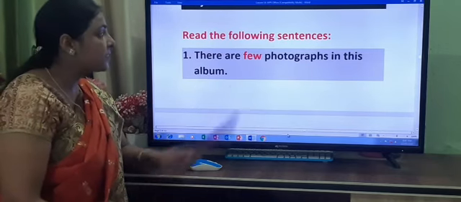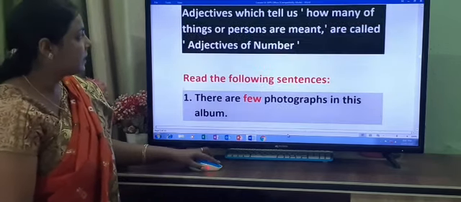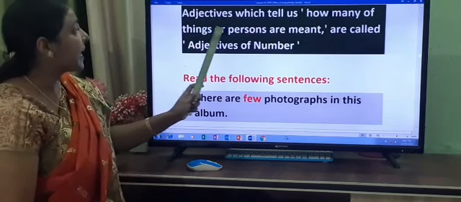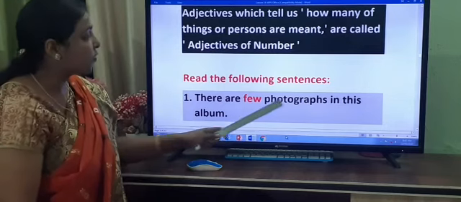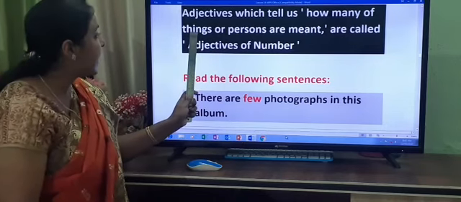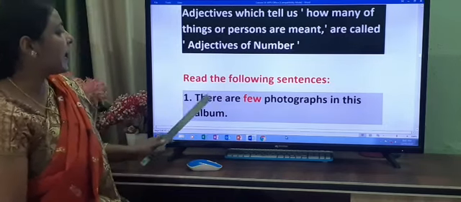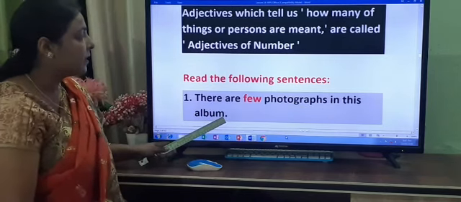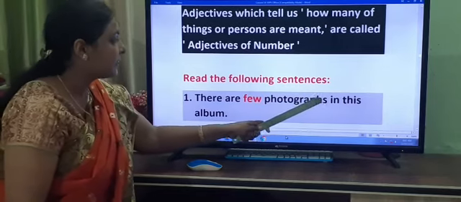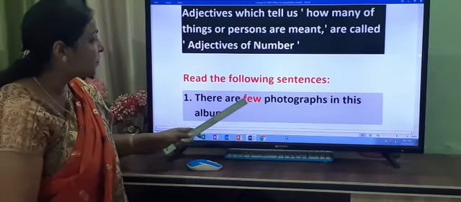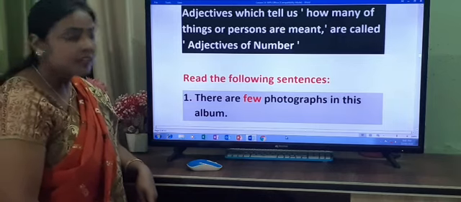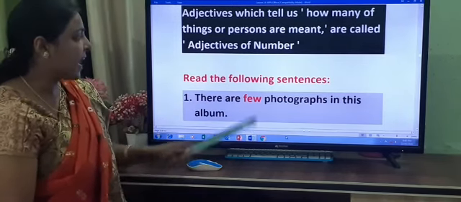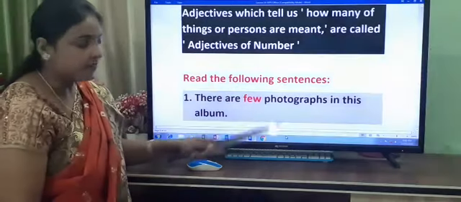How many photographs? Few. So photographs is what here? Things. So few is what? Adjective of number. It qualifies the noun photographs.